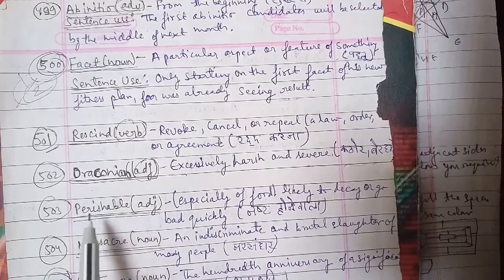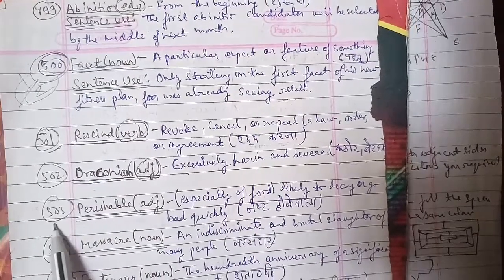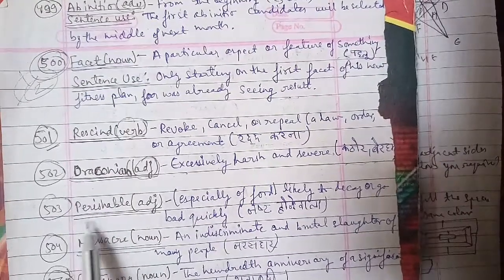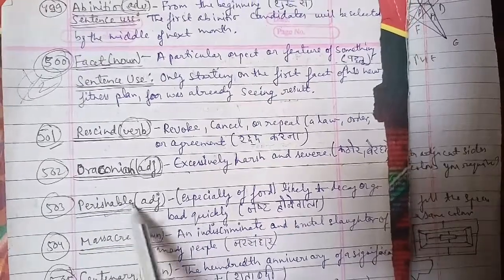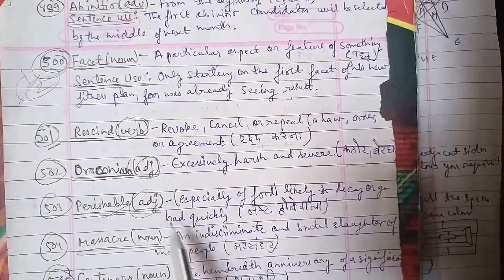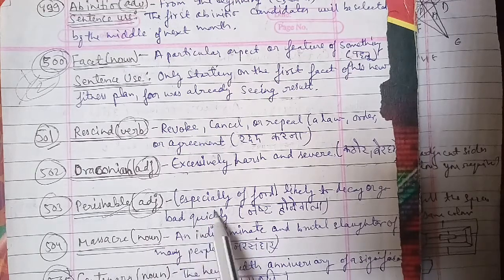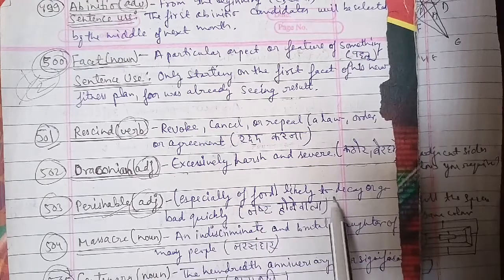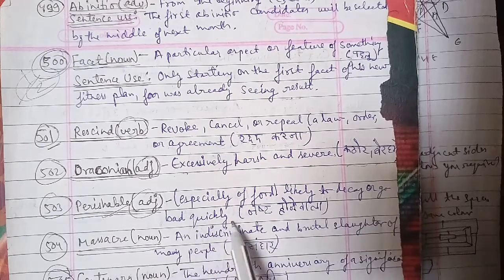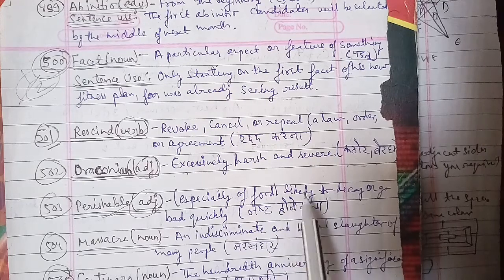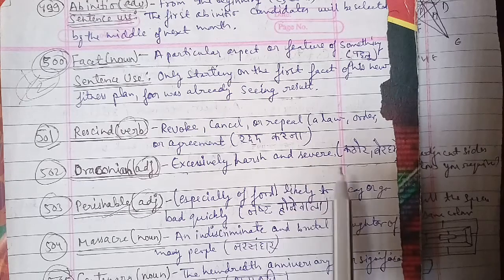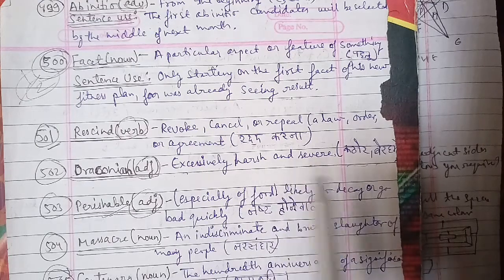Next is the 503rd word we have, which is perishable. Perishable is being used, of course, as an adjective. In perishable, the meaning we have here is, especially of food, likely to decay or go bad quickly, नष्ट होने वाला, but we are using this perishable word especially in foods, for foods of course, that is the नष्ट होने वाला.